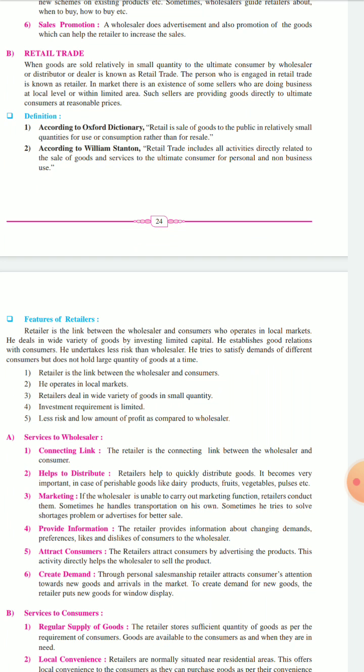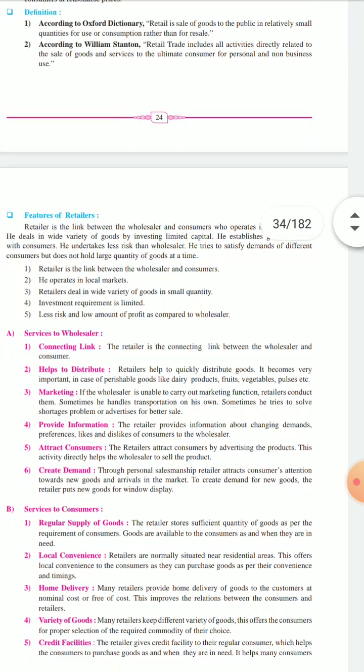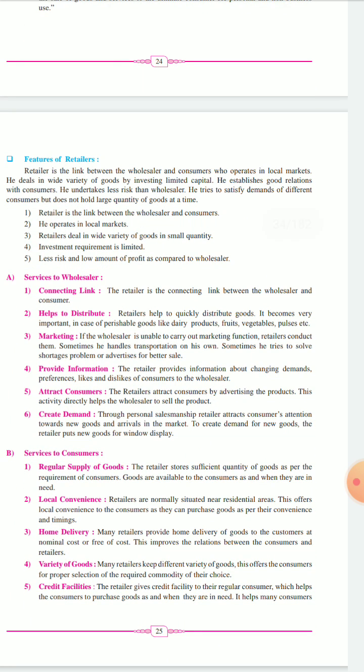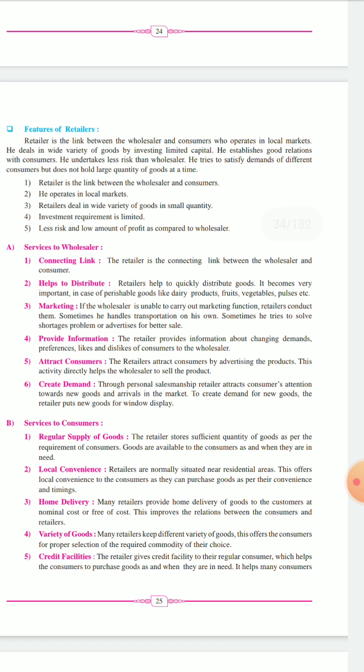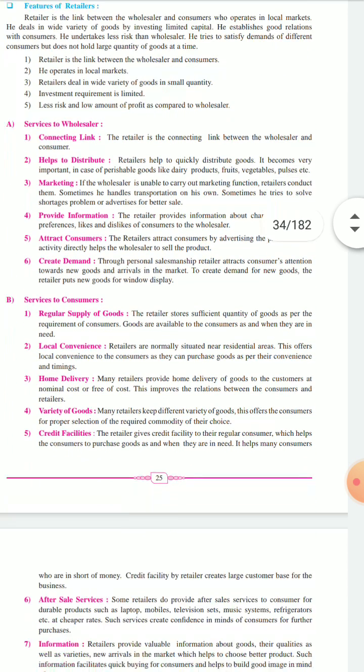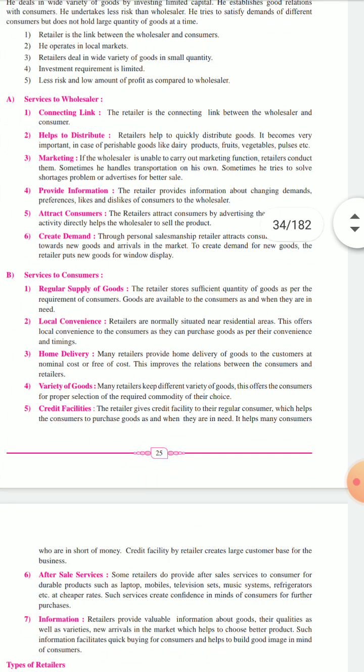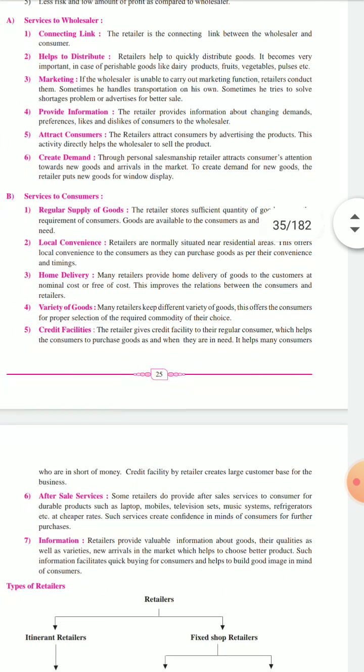He will help distribute, help in marketing, provide information, attract consumers, and create demand. Services to the consumers: regular supply of goods, local convenience, home delivery, variety of goods, credit facility, after sales service and information.